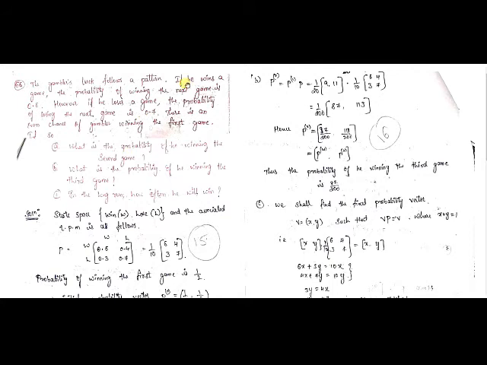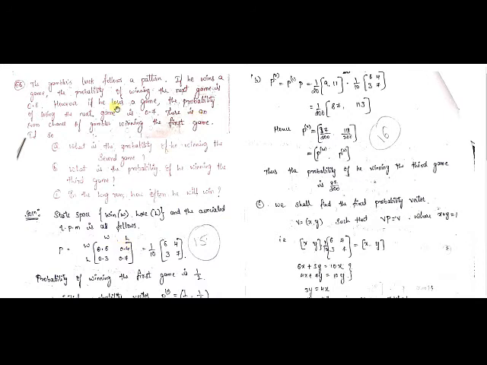Now let us see the data. If he wins a game, the probability of winning the next game is 0.6. They have given the probability of winning the next game, right? So in the next game, the probability of winning is given and it is 0.6. Now, what is the probability of losing the next game? Obviously it is 0.4, because the sum of the complete row must give you 1. So it must be 0.4 only.